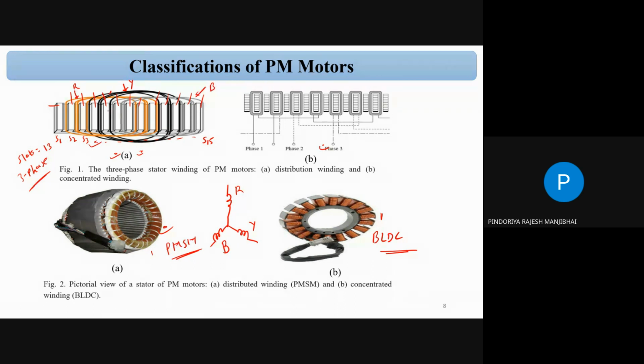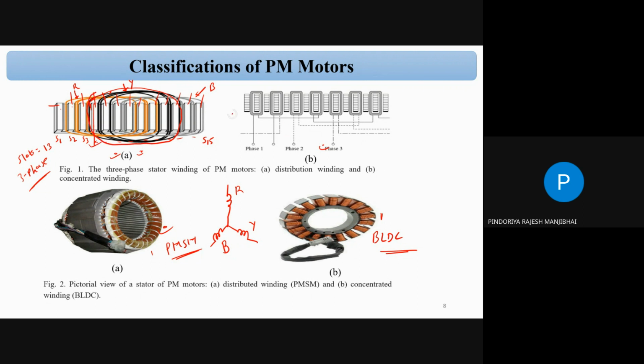For the Y phase, your first turn starts here, at the fourth slot, and the ending point is here. So this is one coil, correct?